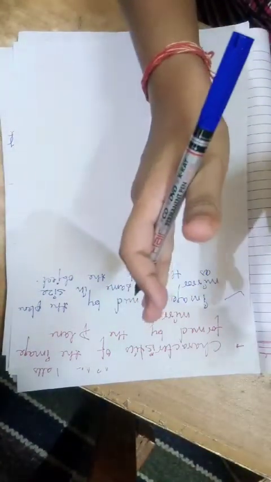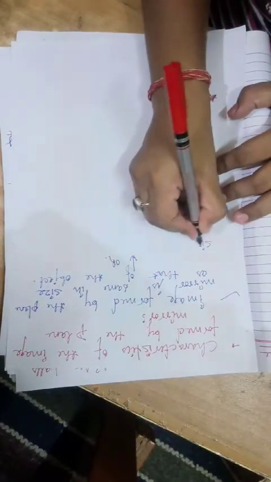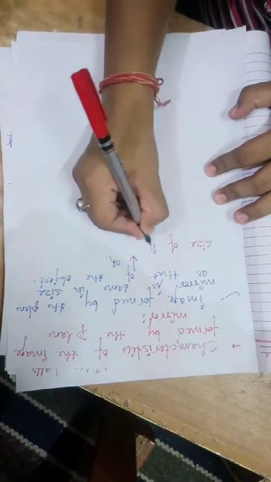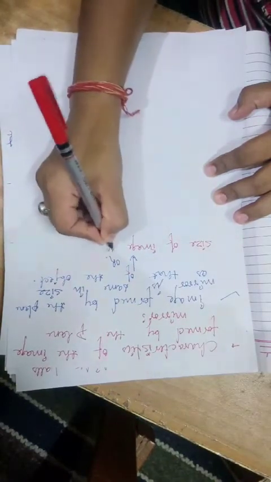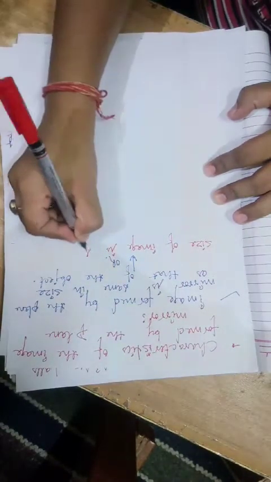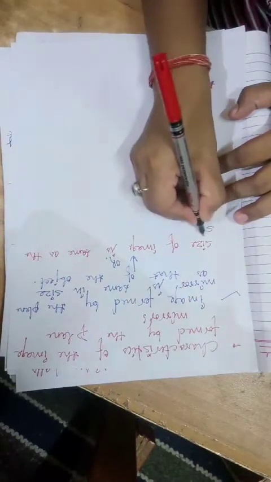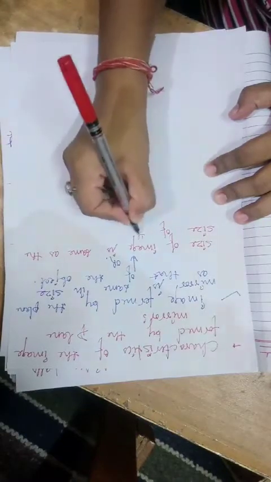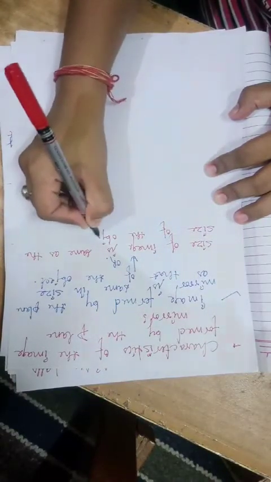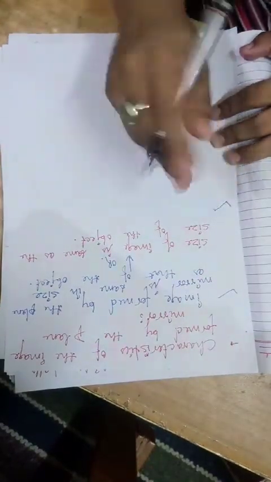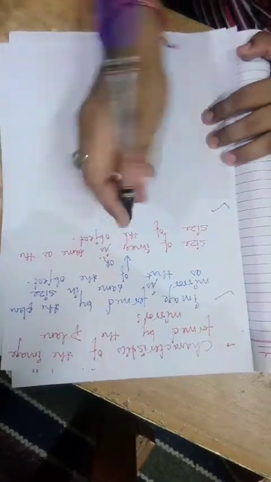So the size of the image is the same as the size of the object. All right, we are done with the first characteristic.